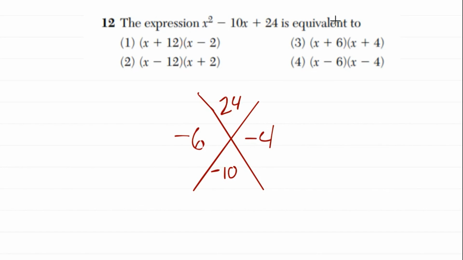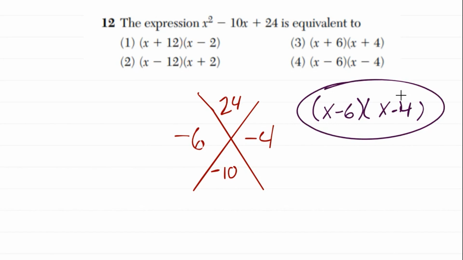Now, because a is just 1, we can go right ahead and drop them into their own binomials. x minus 6, x minus 4. Okay, now if a was not equal to 1, we would have to go a step further. If you're not comfortable with the x factor method for that, when a is not equal to 1, we can definitely use, again, factoring by grouping or the box method. They're all three very legitimate. This x factor method kind of came on the scene and took over because it actually is pretty convenient for a lot of things. So long story short, this is our final answer for that.